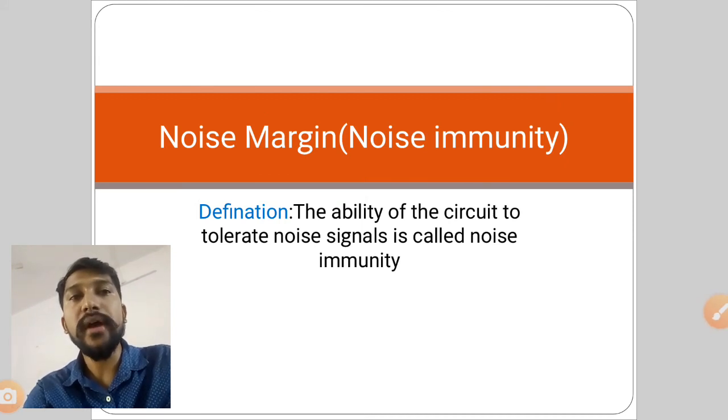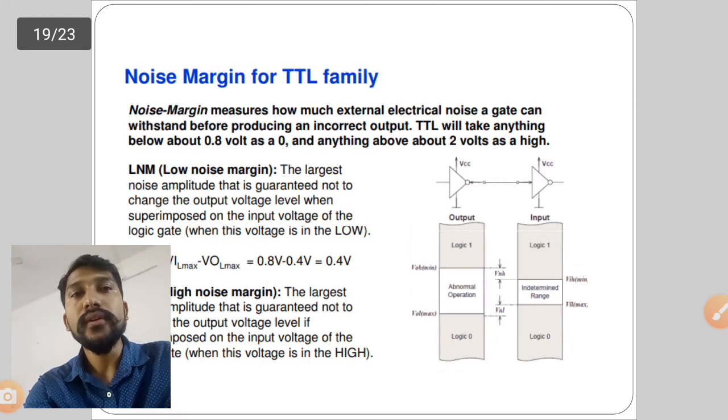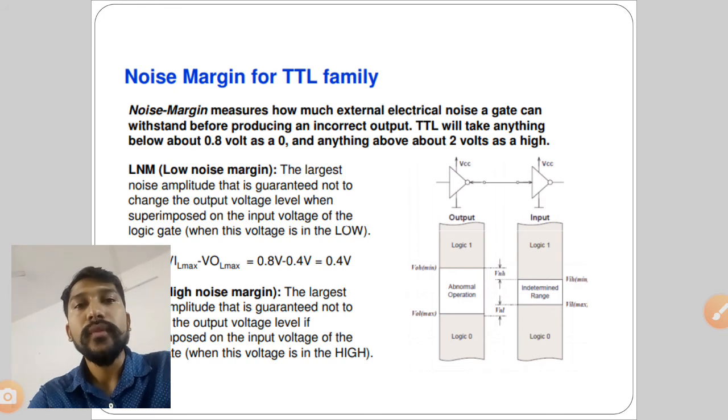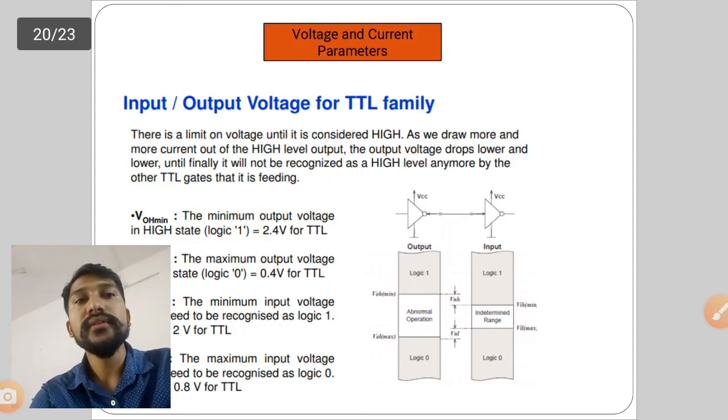Next is noise margin or noise immunity. It is the ability of the circuit to tolerate the noise signal. How much noise that particular circuit can tolerate, that is called noise margin. Obviously the circuit should make less noise. Here they have given one example, but no need of this, just the definition: ability of the circuit to tolerate the noise signal.